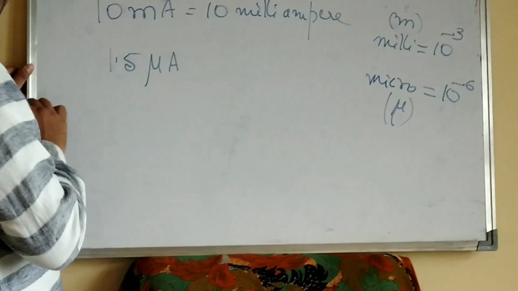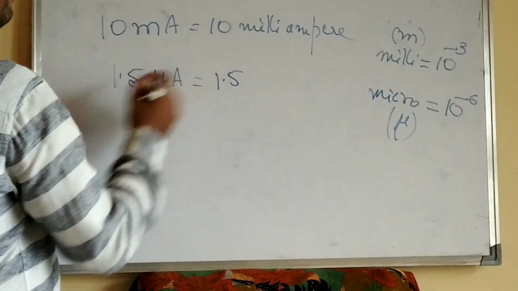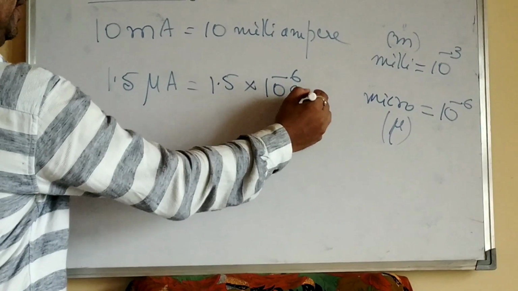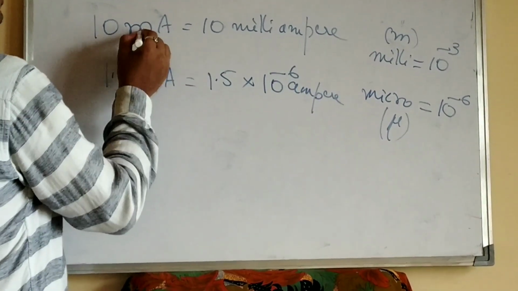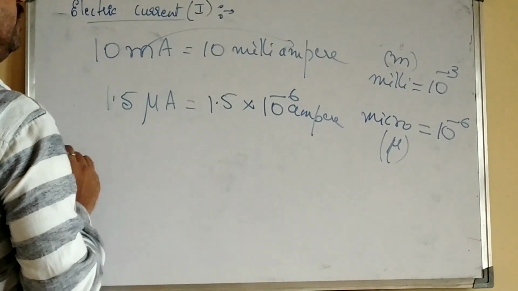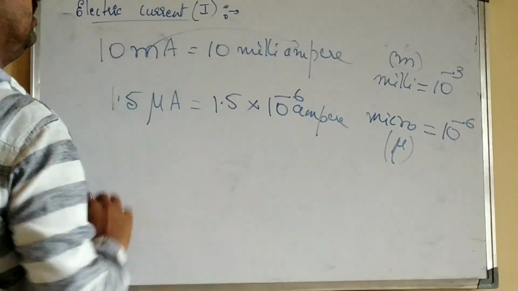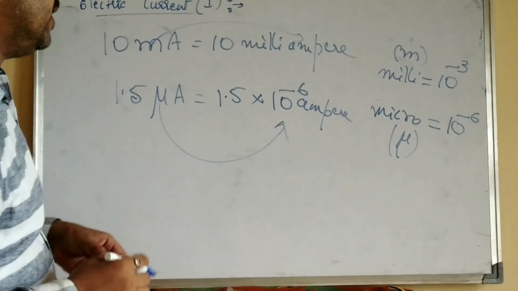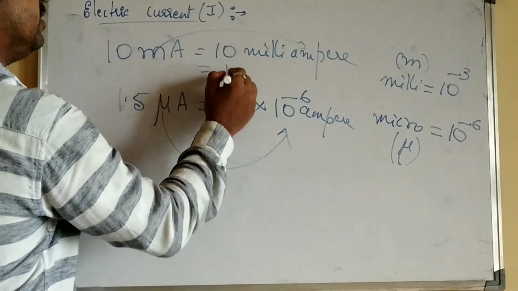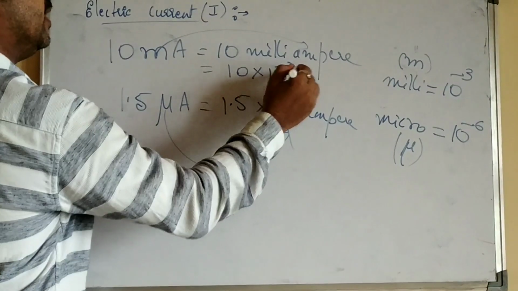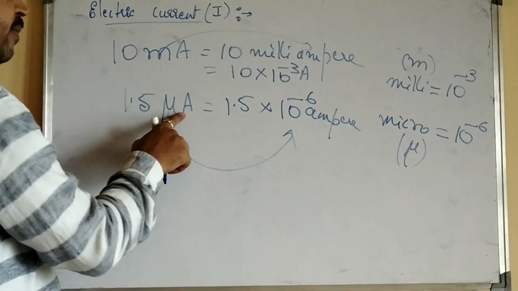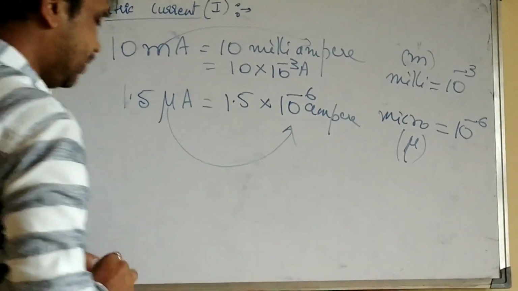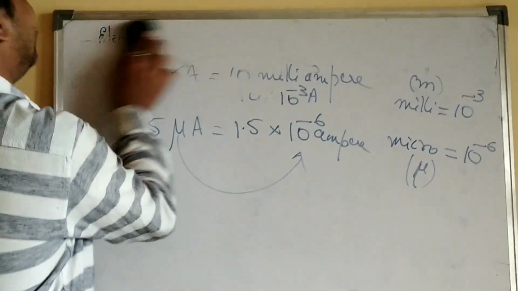So 1.5 microampere means 1.5 into 10 power minus 6 ampere. This is the conversion: milli to ampere is 10 power minus 3, and micro to ampere is 10 power minus 6. So 10 milliampere means 10 into 10 power minus 3 ampere, and 1.5 microampere means 1.5 into 10 power minus 6 ampere. So these are the smaller and bigger units of electric current.